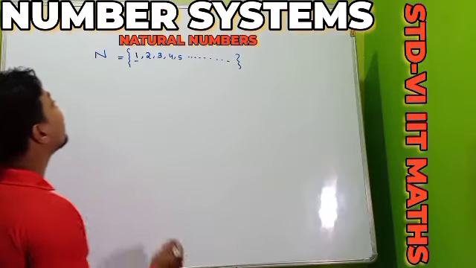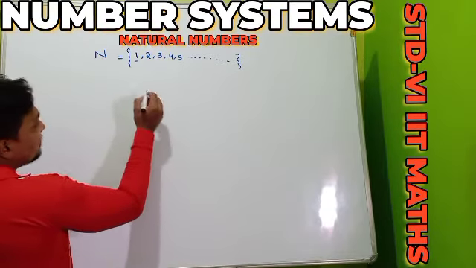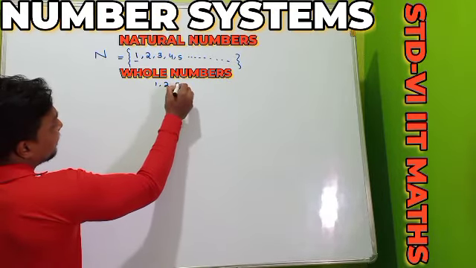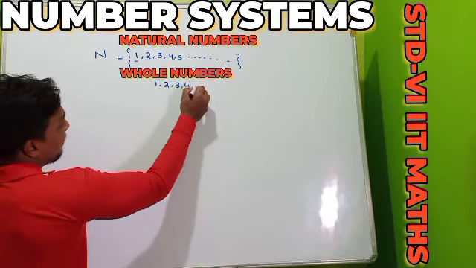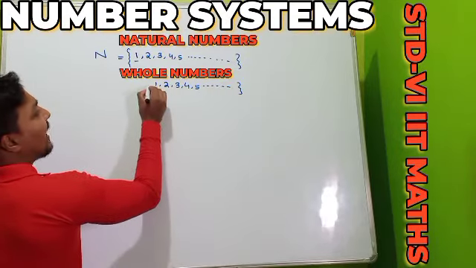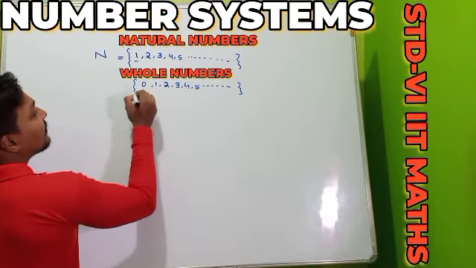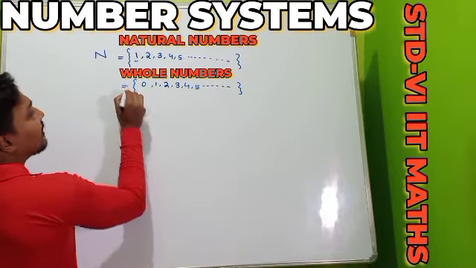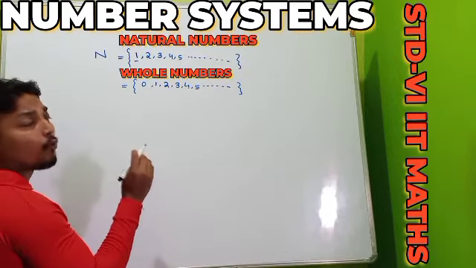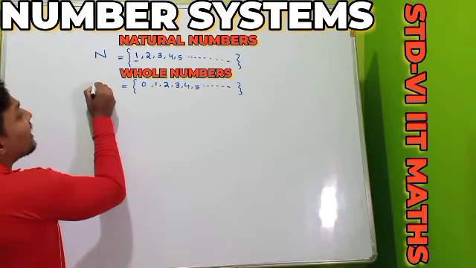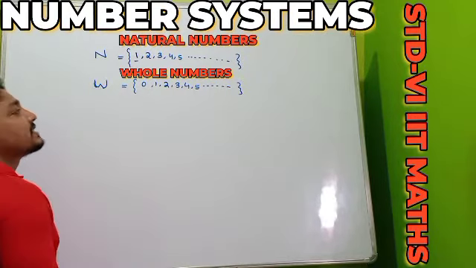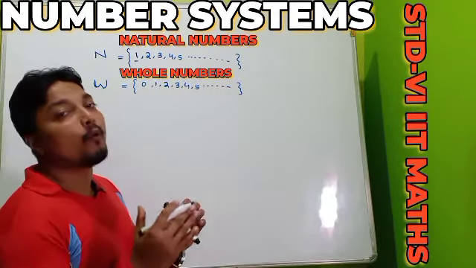Then remember, here I am writing the natural numbers. Whenever you collect the natural numbers along with 0, this collection we call our whole numbers, and the first letter of whole number is W. So capital W represents the collection of our whole numbers.